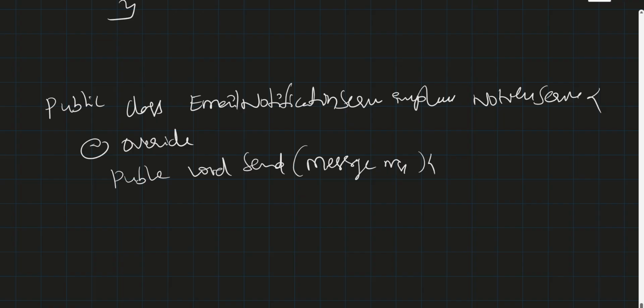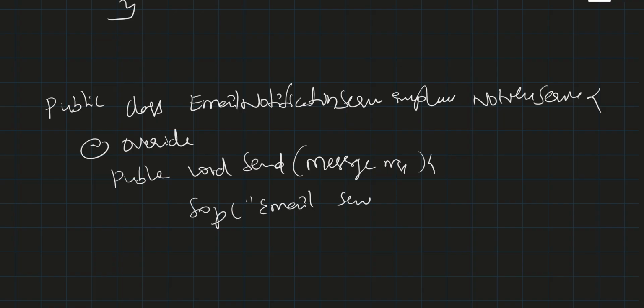Here this is email send. So this is already implemented, these changes are deployed in production, and everything is fine.